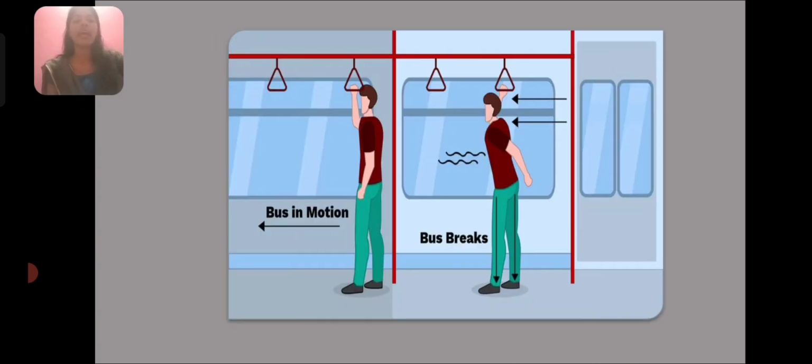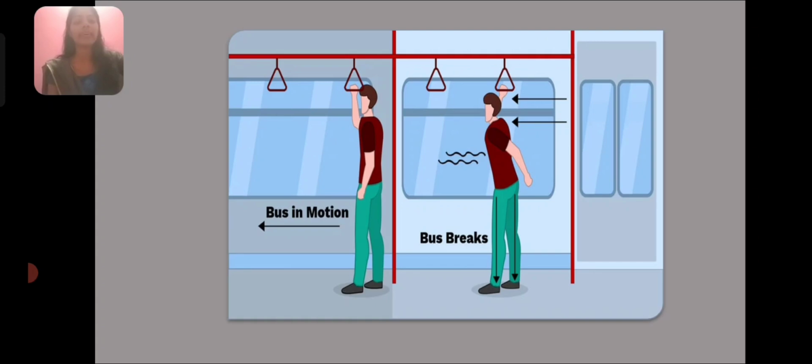Look at this picture. A bus in motion suddenly brakes. When a bus in motion suddenly brakes, what happens to the passengers? Yes, when a moving bus suddenly brakes, the passengers in the bus move forward. Have you ever wondered what may be the reason behind it?